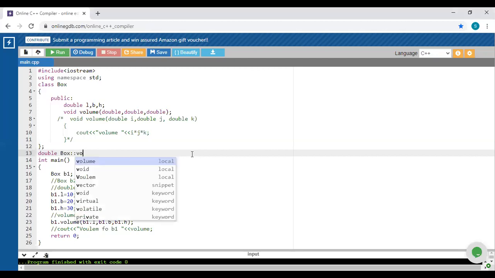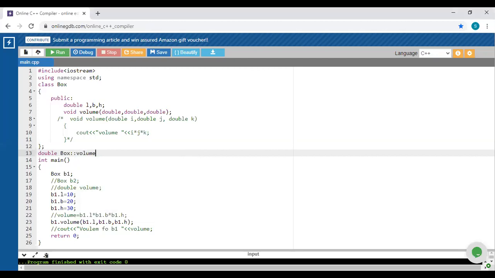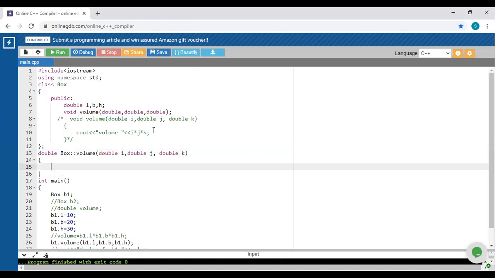As volume, and he is going to again accept variables. Okay, copy and then paste here, and then perform the operation here itself and just display the result.